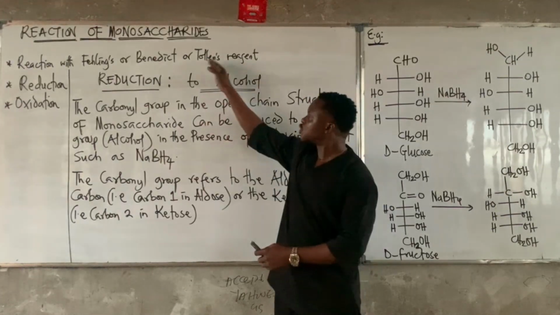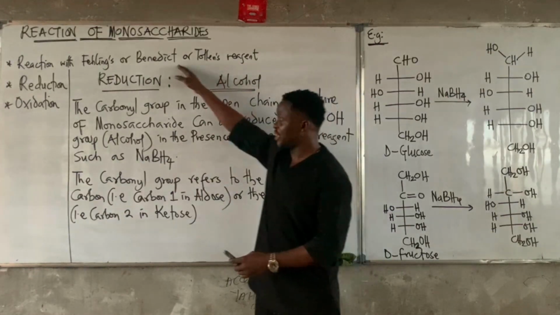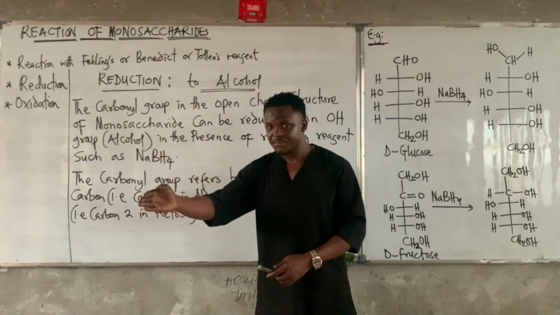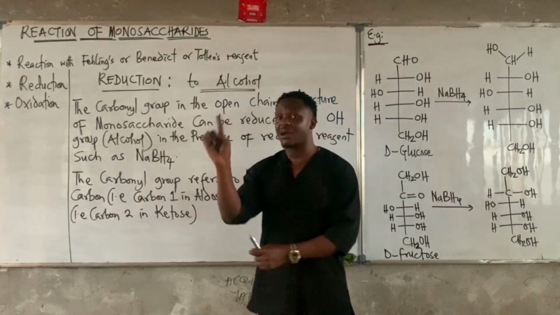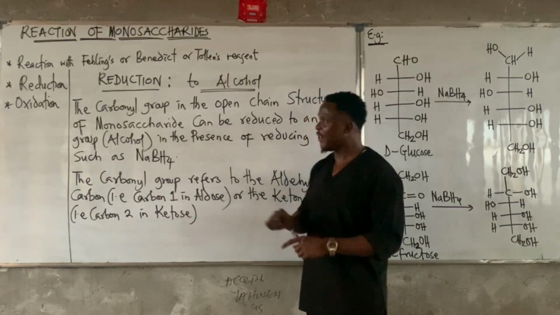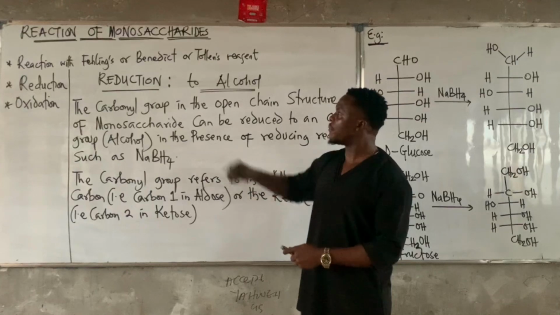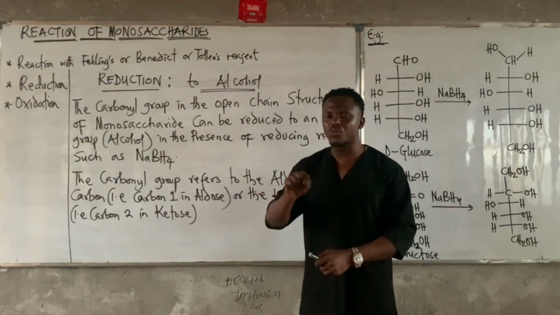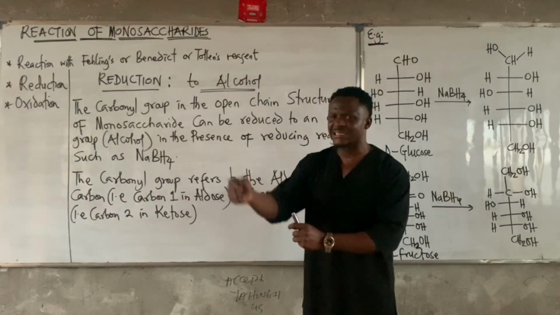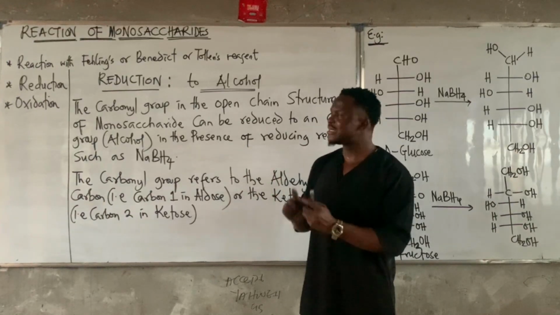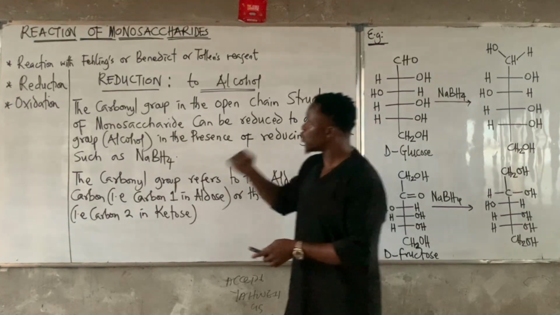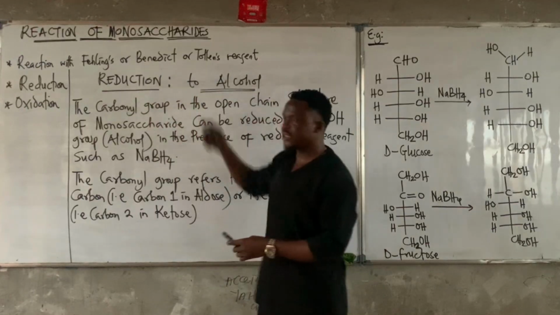Now, sugars that reduce these reagents are called reducing sugars. And I just said that all monosaccharides are reducing sugars. However, not all sugars will reduce these. The ones that are not able to reduce these are called non-reducing sugars. An example is a disaccharide known as sucrose. Sucrose is a non-reducing sugar because it will not be able to reduce any one of these.